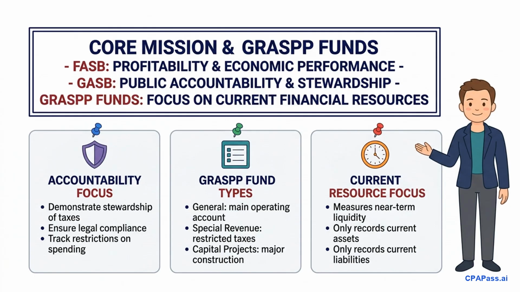Because their purpose is to provide core public services like police, fire, and roads, they do not track long-term profitability. Instead, they use the current financial resources measurement focus. This means they only care about short-term spendable assets and liabilities. They completely ignore long-term assets and long-term liabilities. If a transaction doesn't provide or use current spendable cash, it simply does not belong on a governmental fund's balance sheet.